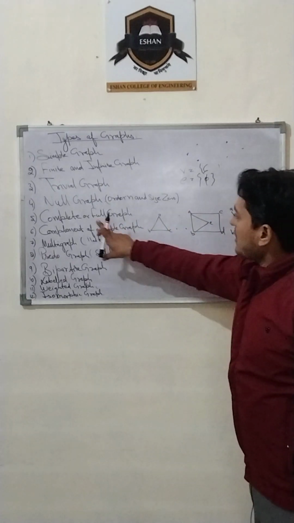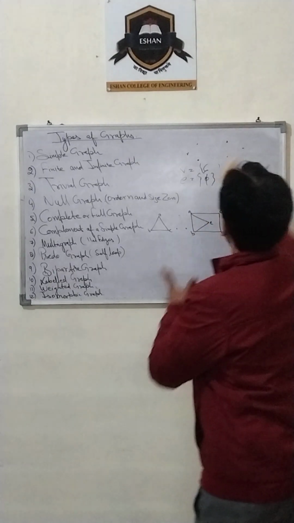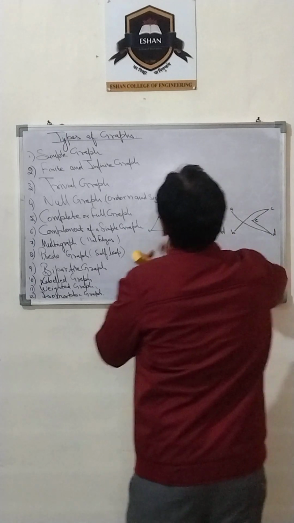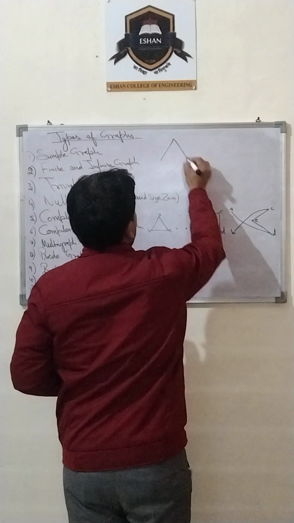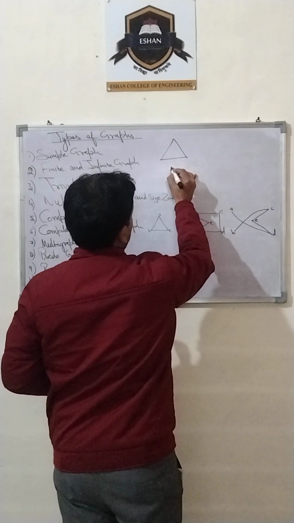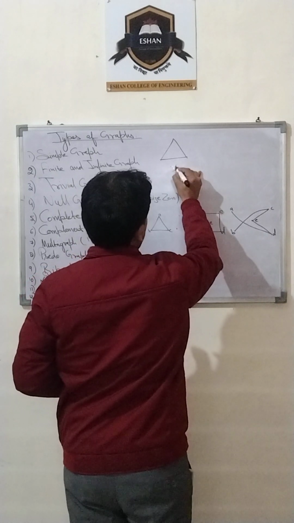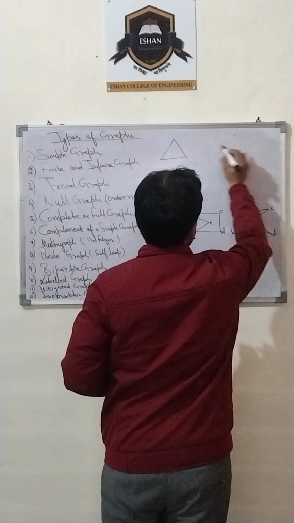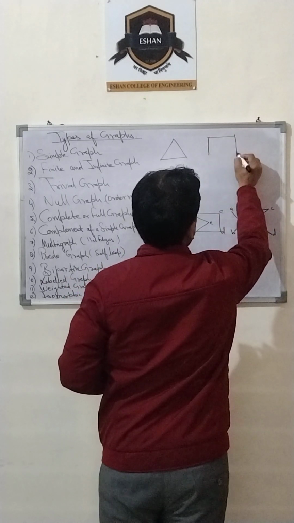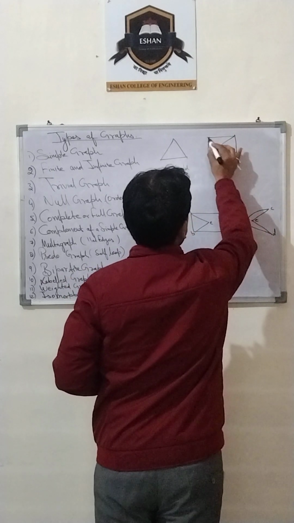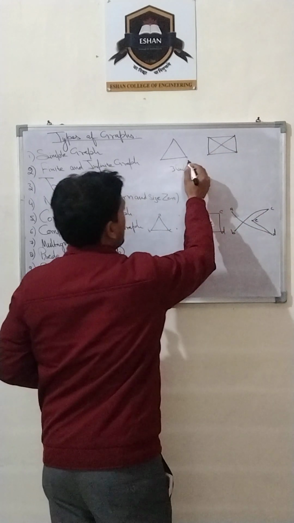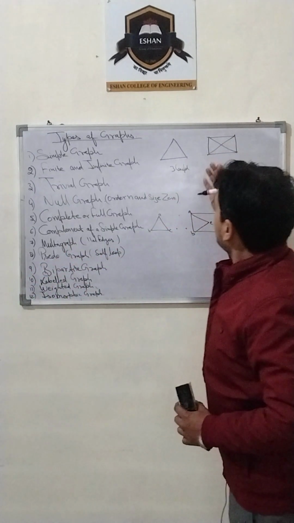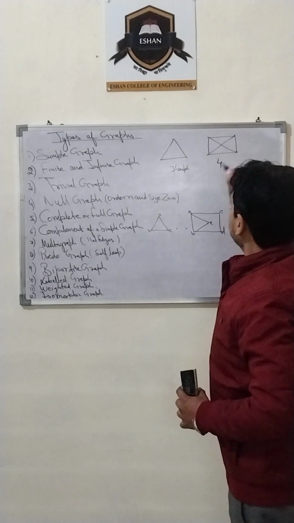Likewise, now the complete or full graph. What is a complete or full graph? This is a 3 complete graph, and this is a 4 complete graph.